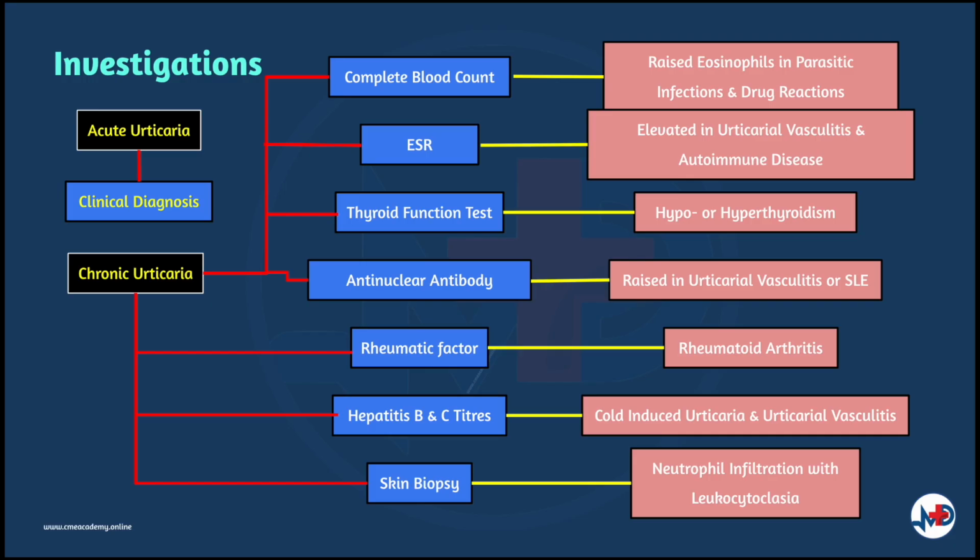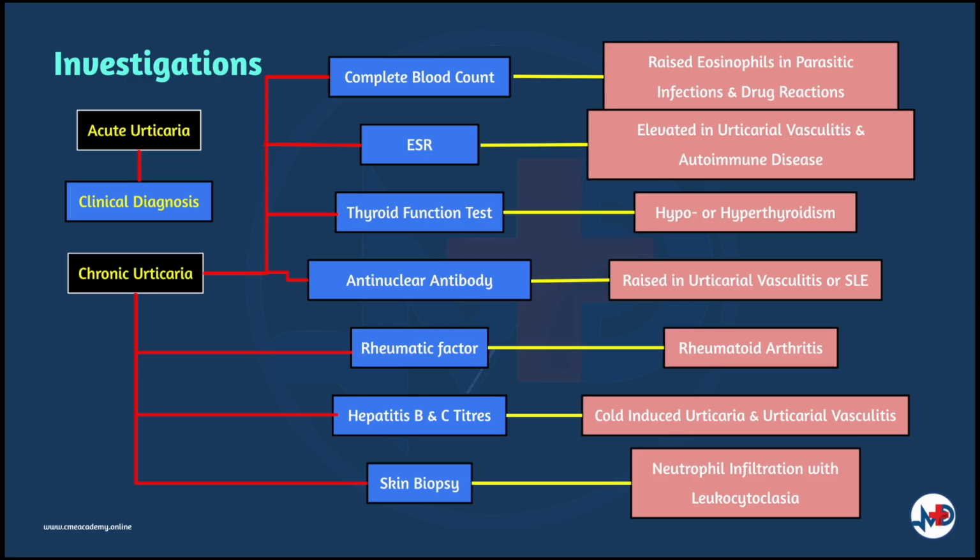If autoimmune thyroid diseases are suspected, thyroid function tests should be done to rule out hypo or hyperthyroidism. Raised anti-nuclear antibody could indicate urticarial vasculitis or SLE. For suspected rheumatoid arthritis, rheumatoid factor can be investigated, although it is not highly sensitive. Hepatitis B and C are associated with cryoglobulinemia, which is associated with cold-induced urticaria and urticarial vasculitis. Hence, hepatitis serology tests can be done.